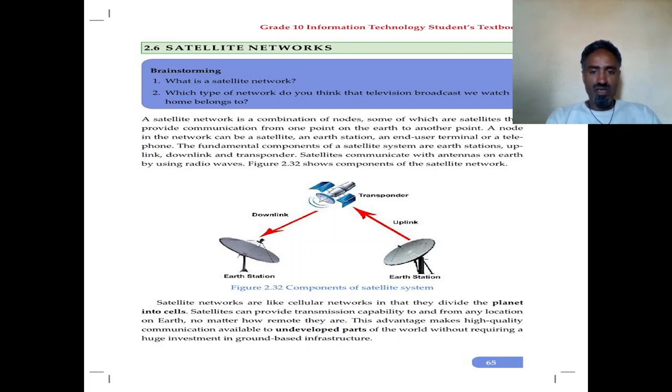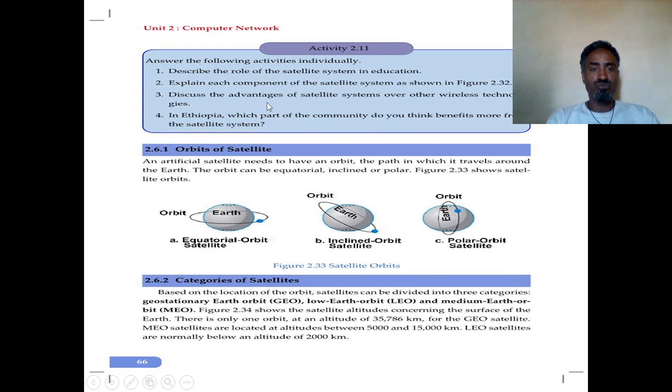This advantage makes high quality communication available to undeveloped parts of the world without requiring huge investment in ground-based infrastructure. This technology is also helpful for developing countries, because it's possible to use these devices under the satellite system. There are components, Earth station, transponder. It's not that expensive, so it gives developing countries a chance to use this technology.